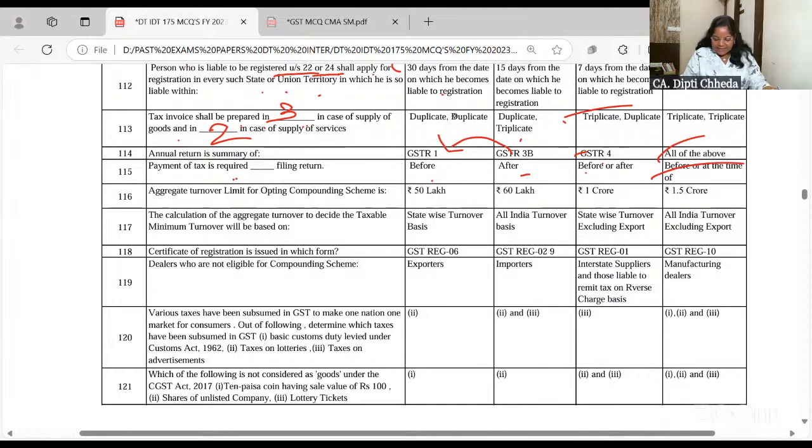Okay, next. Aggregate turnover limit, for those who are opting for composition. It is going to come as a 2 mark, 2 bit question or 4 mark question. Very small topic and very scoring. Bare minimum weightage is 10 marks.